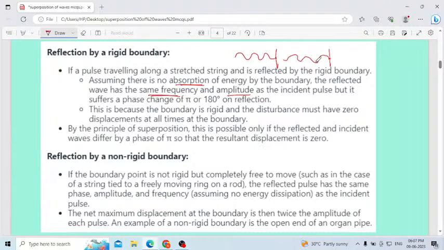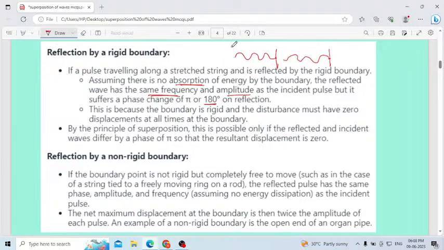Both the incident sound wave and reflected sound wave have the same frequency and amplitude. The incident pulse suffers a phase change of pi or 180 degrees on reflection.